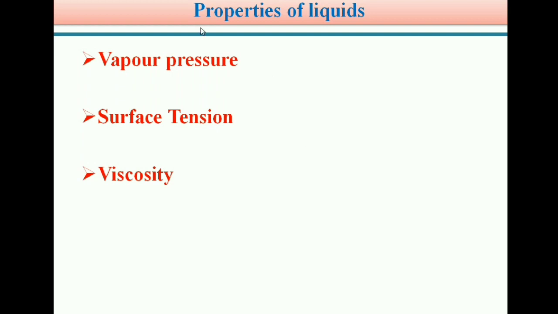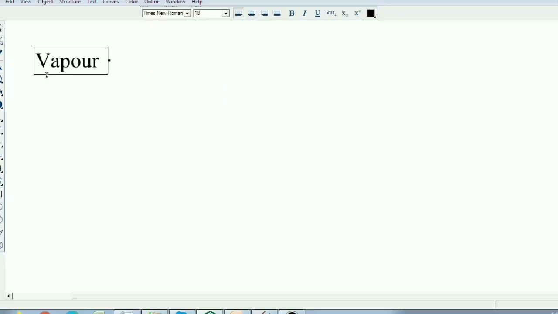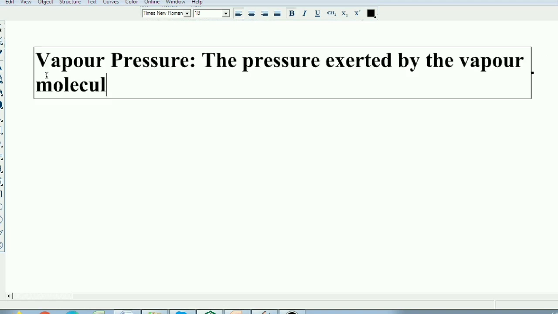Students, in the properties of liquids we discuss vapor pressure, surface tension and viscosity. What is the definition of vapor pressure? We see in detail. Vapor pressure, students, is defined as the pressure exerted by the vapor molecules on the surface area of a liquid.